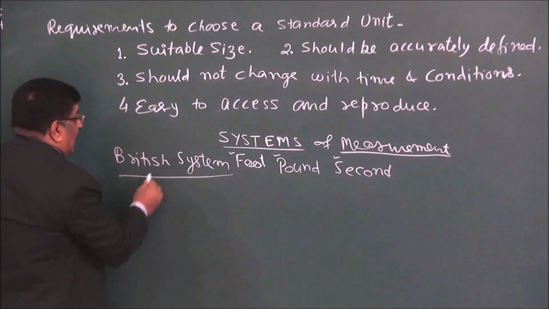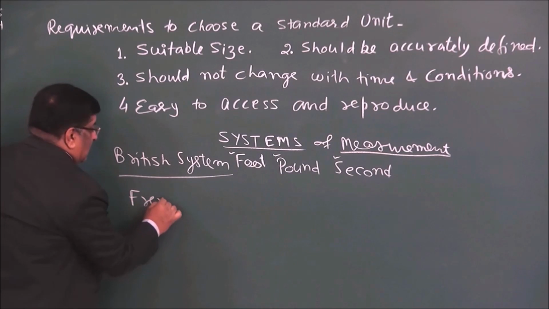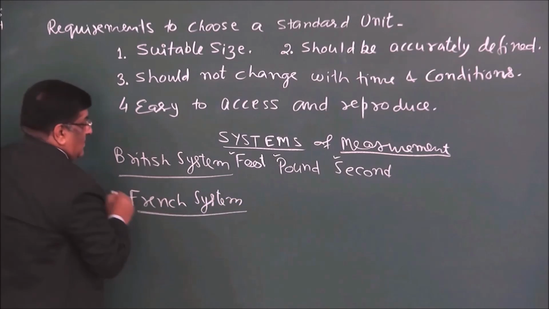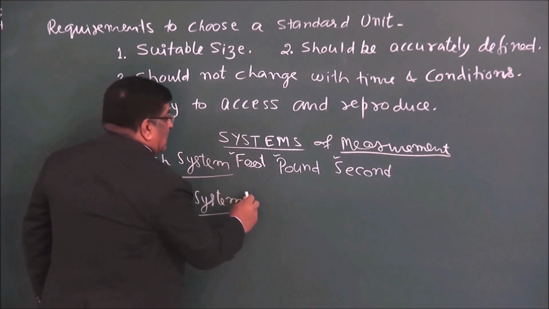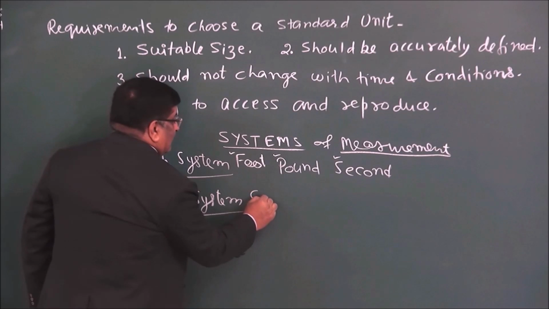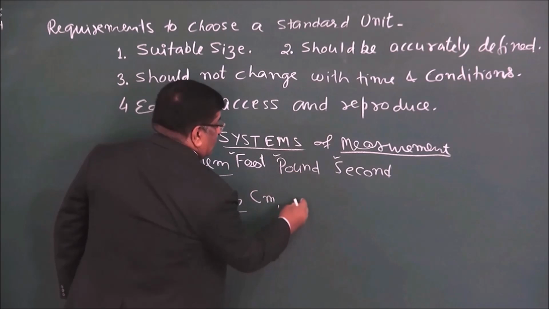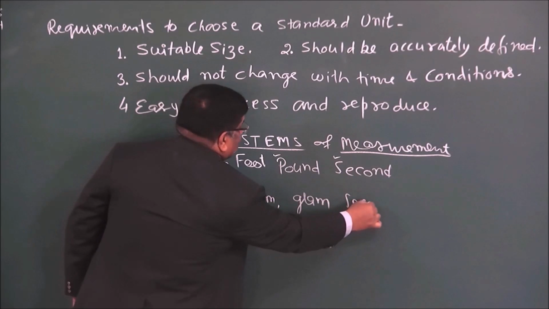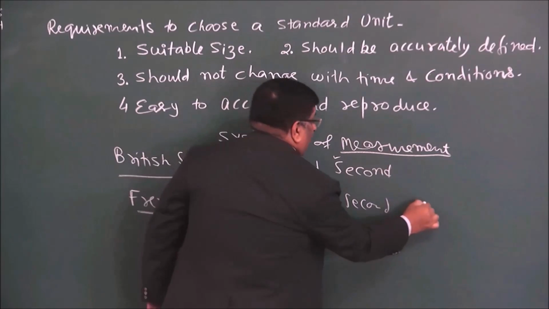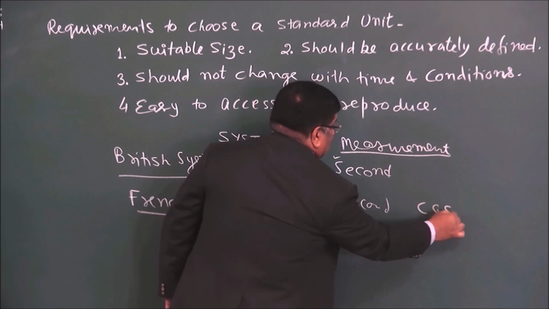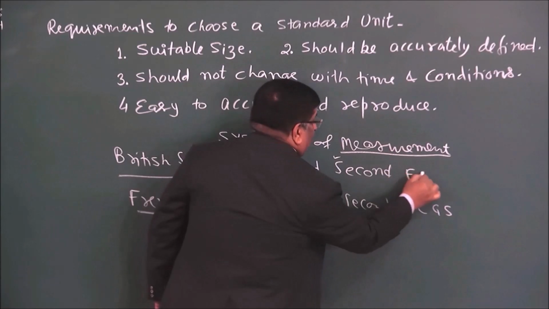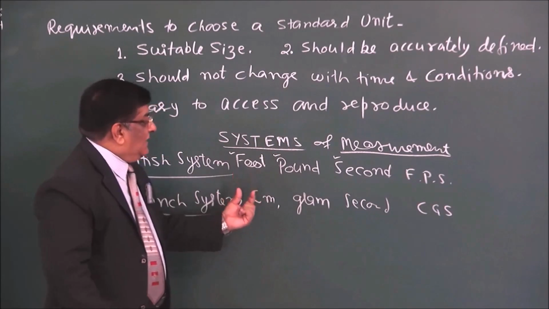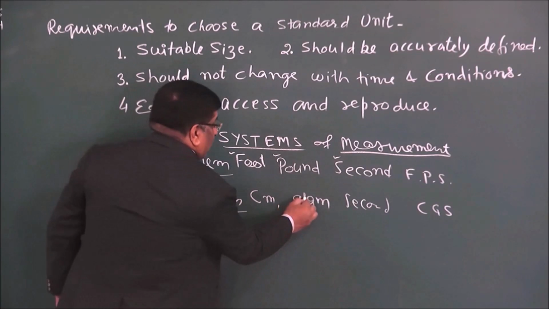Then their neighbor, France, developed a French system, and in the French system length is measured by centimeter, mass is measured by gram, and time is measured by second. So this we call the CGS system, and this we call the FPS system. Centimeter for length is a very small unit.